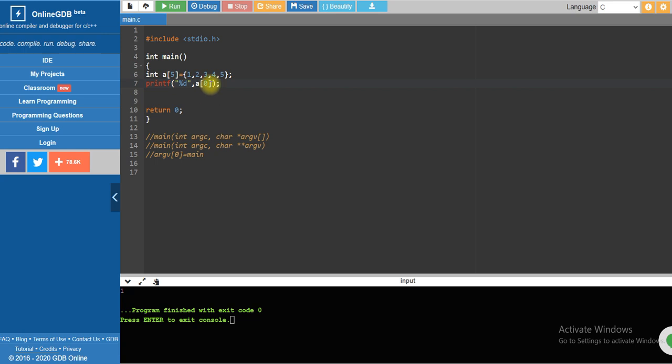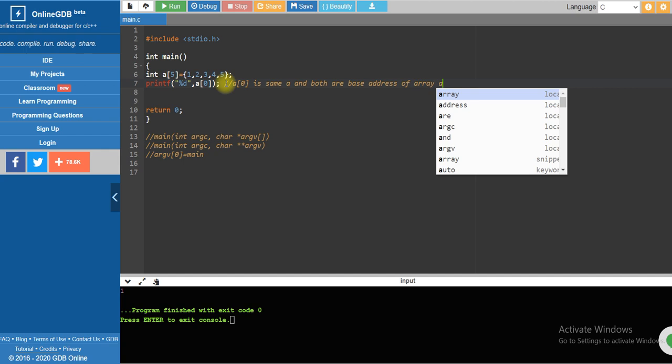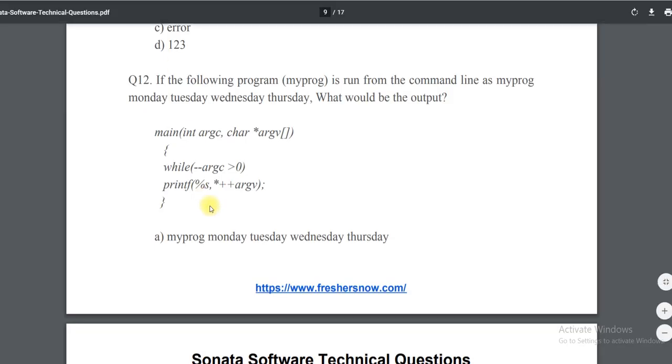It must be a[0], okay. The a[0] position is the same as a, and both are the base address of array a, right? It must be the same, but here we are getting something different. We will consider this rule, and I am going to explain.